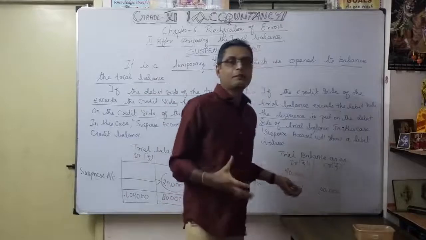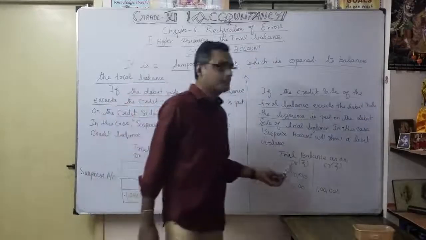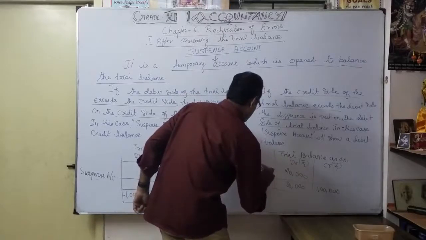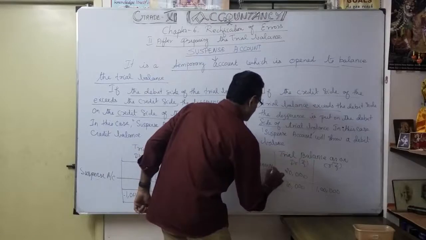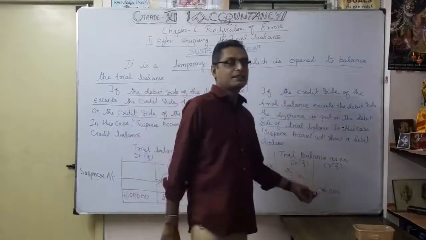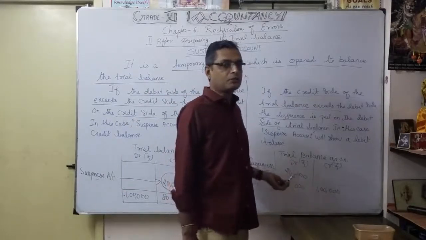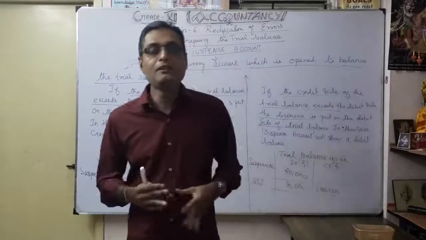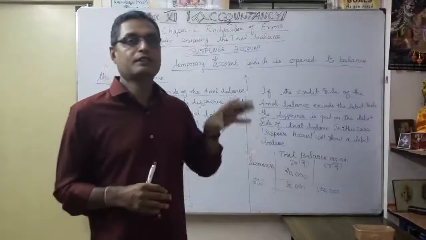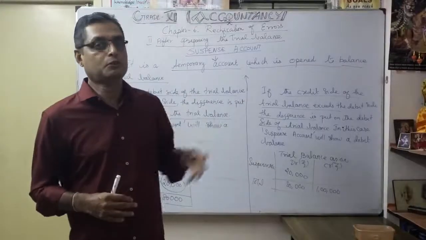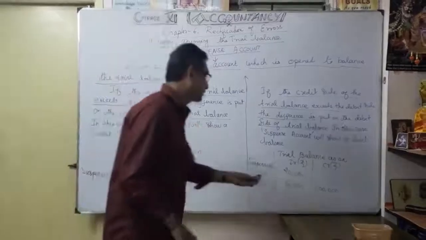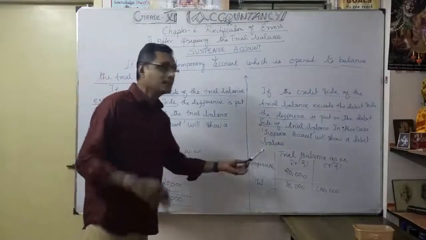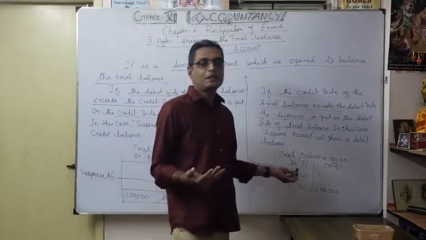So here we want debit short. Here credit short, here debit short. This 20,000 is called what? Suspense account. We show the suspense account on the debit side because the credit side exceeds the debit side. So the difference we show is called suspense account 20,000. Later on, we are going to identify how to locate that error with the help of the suspense account. You understood? Those are the two possibilities. The suspense account may be on either the debit side or the credit side, according to the difference.